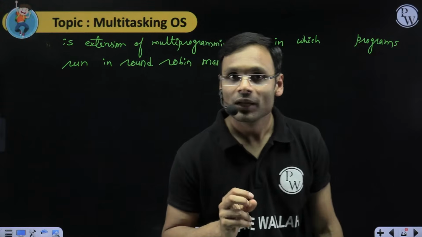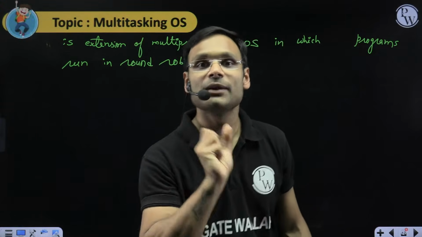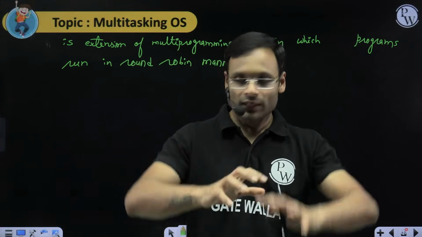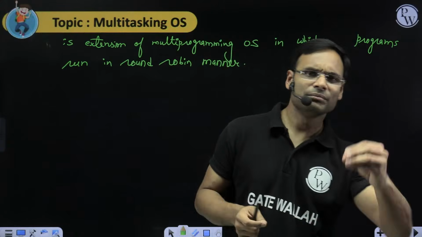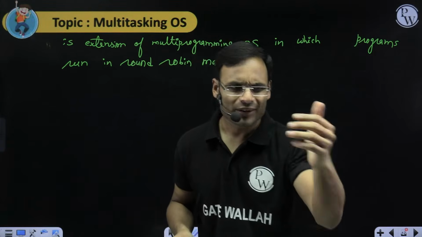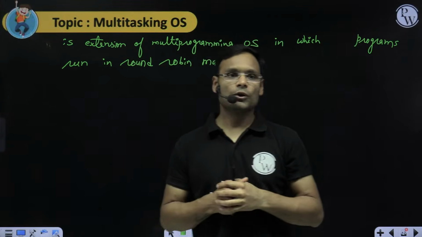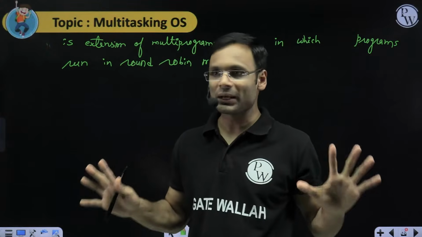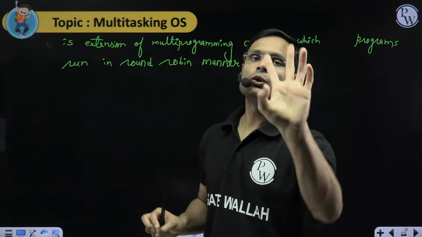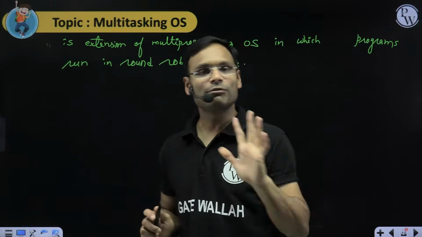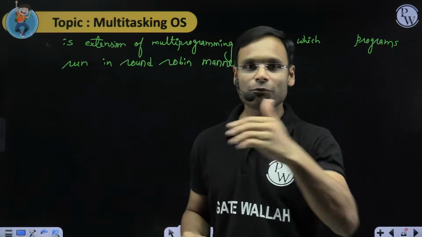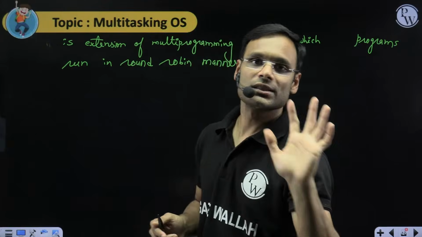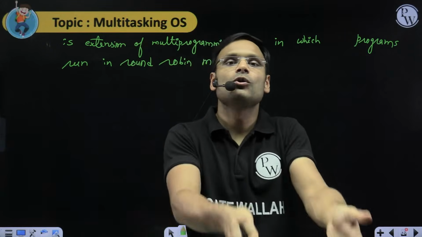Pattern of what? Pattern of your childhood games you share with your friends. Let's say you are playing cricket in a small area, maybe on the rooftop or in a small room, or maybe your veranda somewhere. You are playing cricket with your 4 friends. Total 4 people are there. Each player will get 2 overs of batting. Every player 1, 2, 3, 4, then again 1, 2, 3, 4. You just keep playing 2 overs. This is what? Round robin manner.